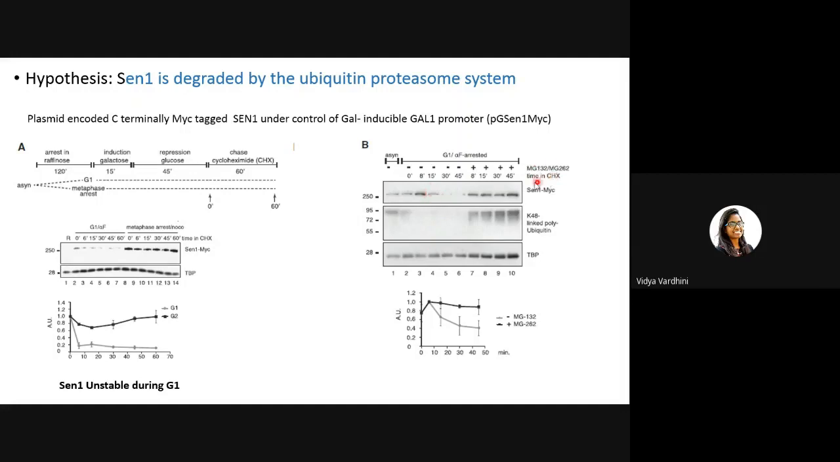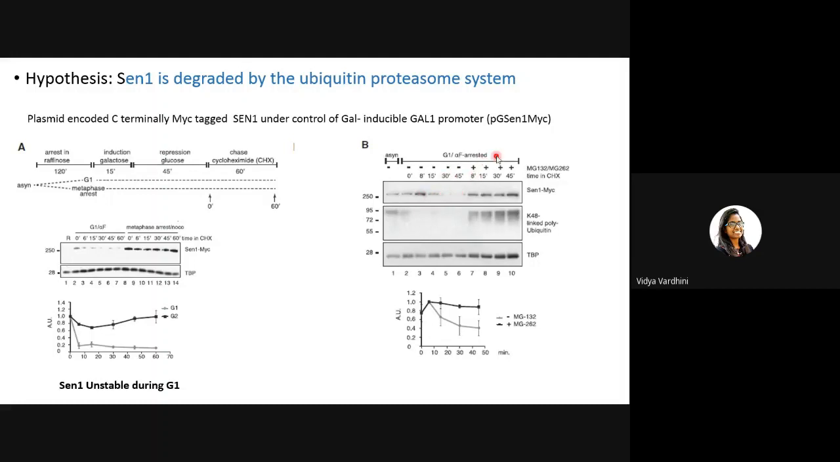Now they wanted to see if the proteasome system was really responsible for all of this. They've taken two proteasome inhibitors, MG132 and MG262. In the alpha arrested cells, if the proteasome was inhibited, what would you expect? We would expect that SEN1 levels will remain constant. And if the proteasome is active, not inhibited, then obviously it will degrade the protein. In the first 5 lanes, these were the asynchronous cells then arrested, and no proteasome inhibitor was added. So yes, SEN1 was initially present, but then it got degraded.